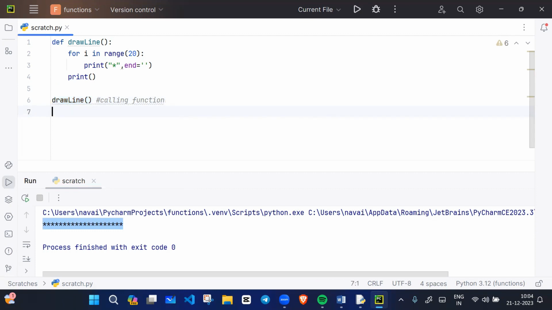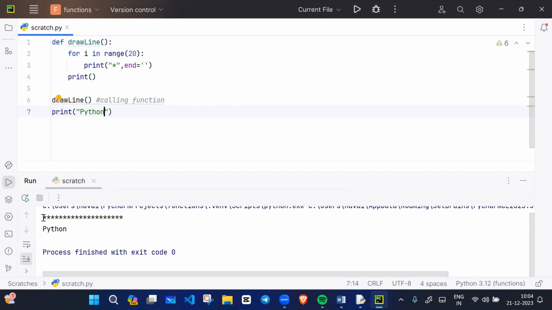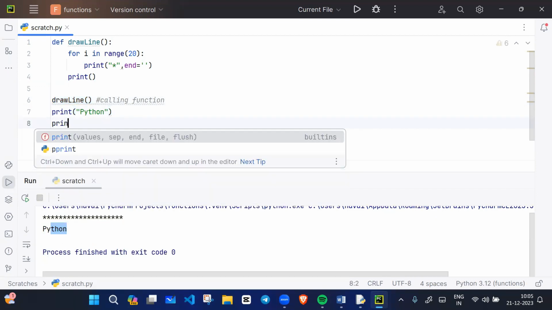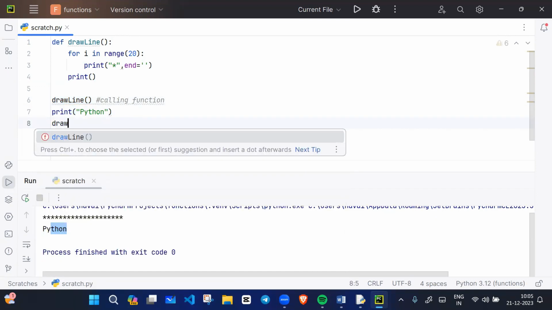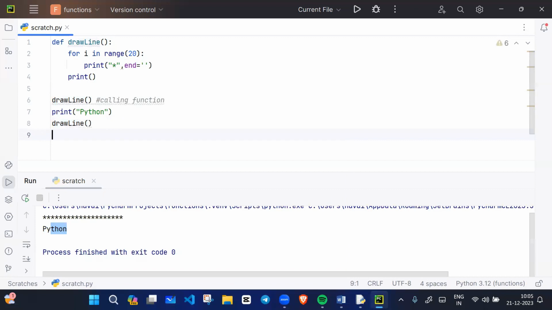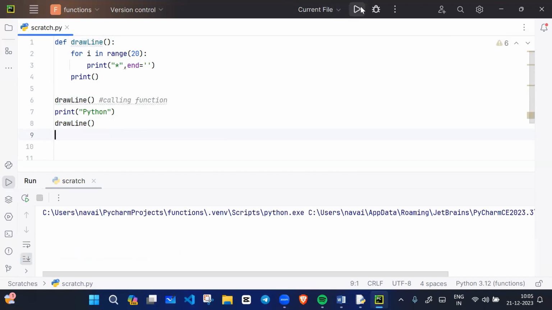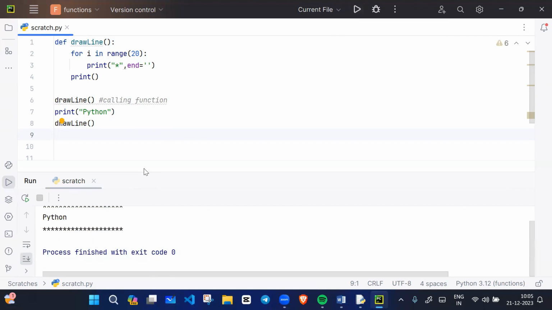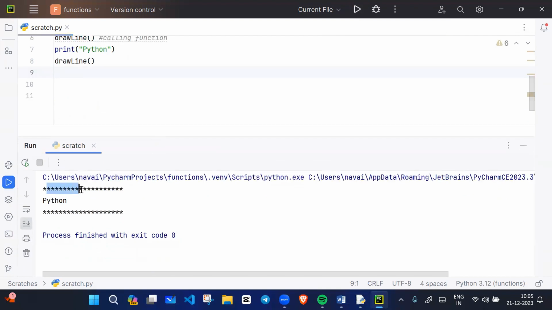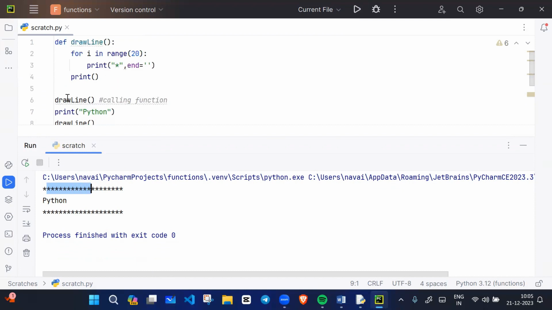For example, now if I write here print Python, what will happen? The line is printing, and print Python is the second executable statement. Then again, I want to draw a line, so I will write the drawLine function. What will happen if I run the code? The first line is printing.